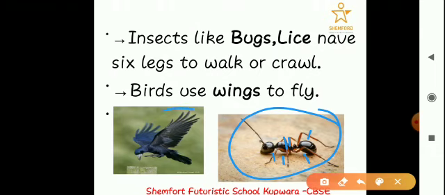And then come the birds. They have wings that they use to move from one place to another, that they use to fly.